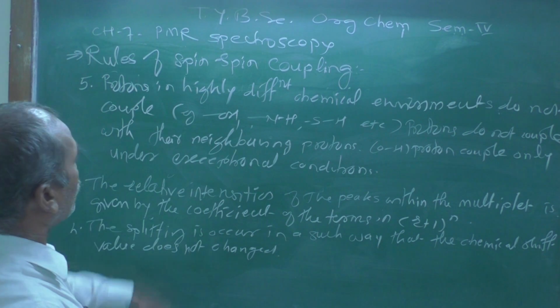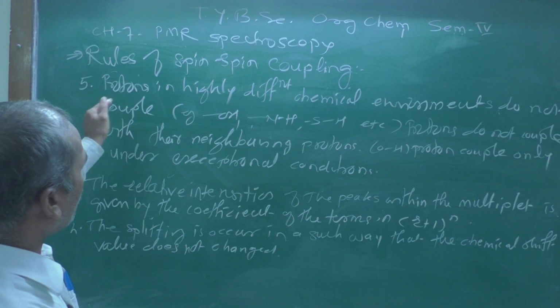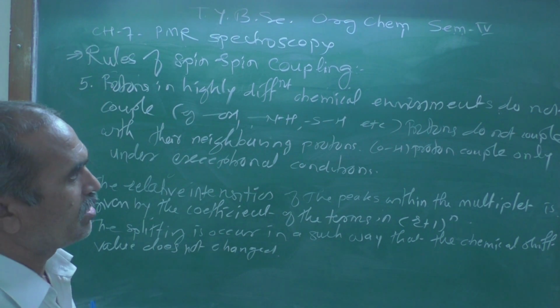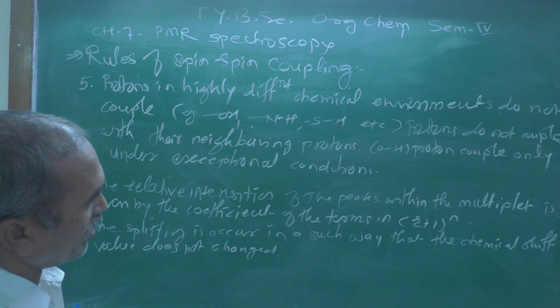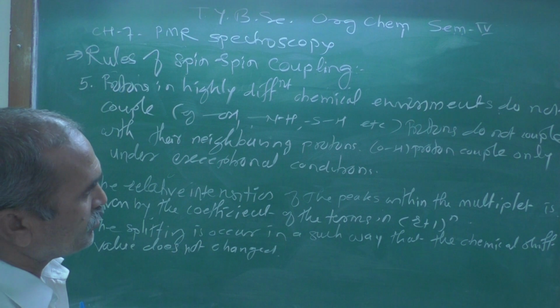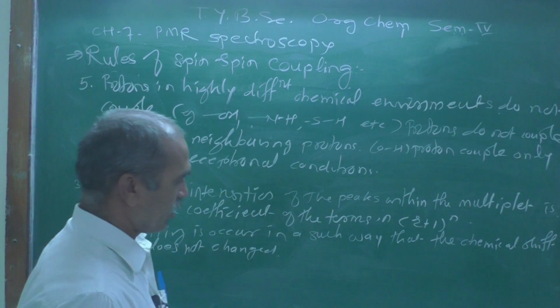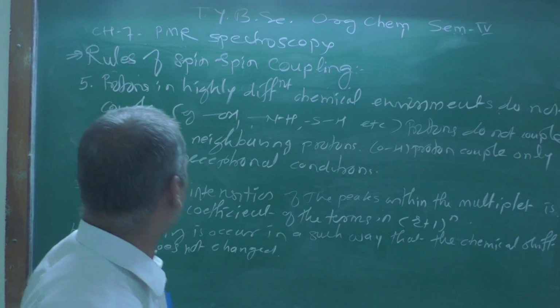So look at here, protons in highly different chemical environments do not couple. For example, OH, NH, SH, etc. protons do not couple with their neighboring protons. OH proton couples only under exceptional conditions, but that exceptional condition we are not going to discuss over here.